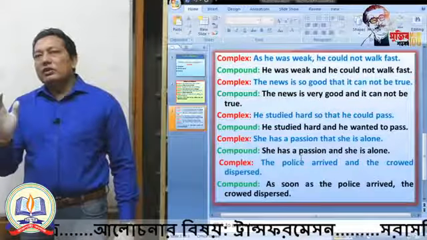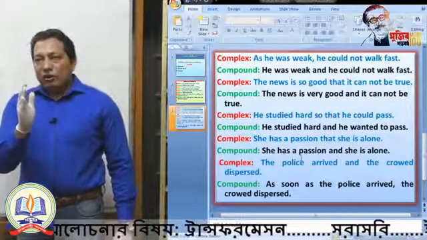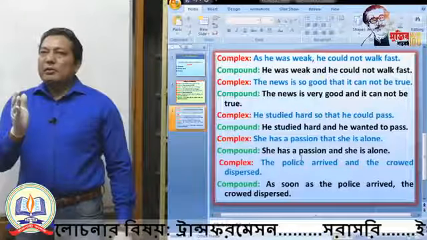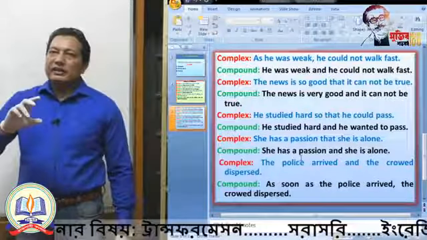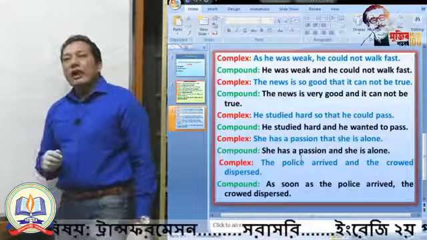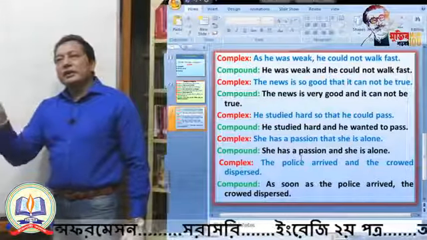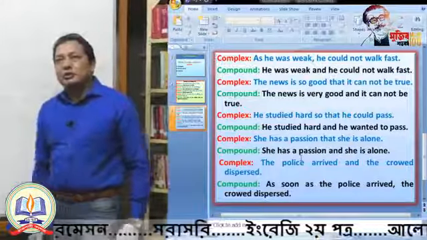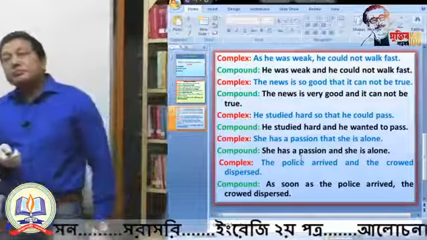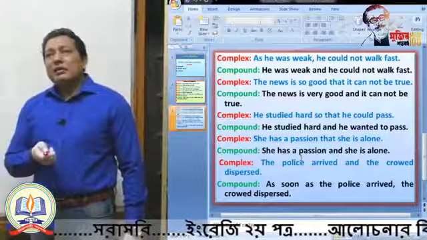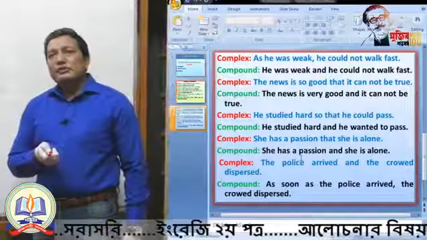This part becomes independent. And of course you have to replace the conjunction "that" with "and". That means the news is very good and it cannot be true. You are not touching the independent part: it cannot be true. In this way, you can make the complex sentence into compound.